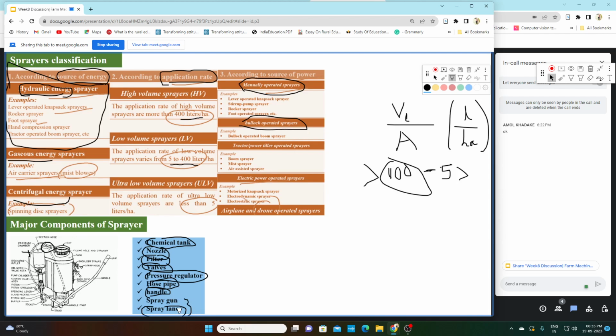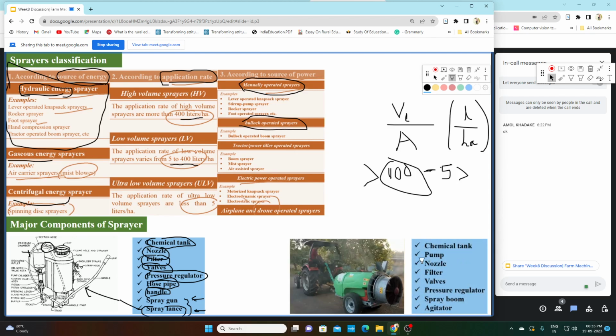So either we use a spray lance or a spray gun. Most of the cases we use a spray lance, because we want to reach precisely a few positions of the plants. This is the spray lance, the extension of the hose pipe. So these are the major components of a sprayer.